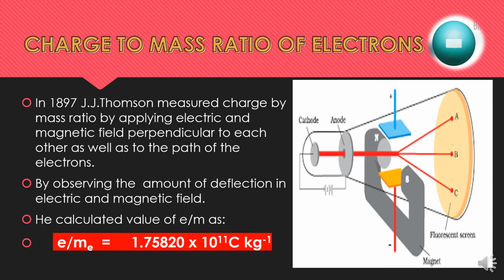Actually, he suggested that the deflection caused by electric and magnetic fields for cathode rays depends mainly on three factors: the charge present on the particle, the higher the charge, the greater the deflection; the mass of the particle, the lighter the mass, the greater the deflection; and thirdly, the magnitude of the electric or magnetic field applied. The higher the magnitude applied, the greater the deflection. So by balancing the deflection in such a way, he calculated the value of charge by mass ratio for the electron.